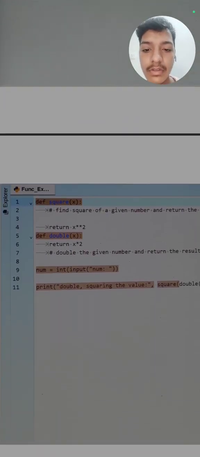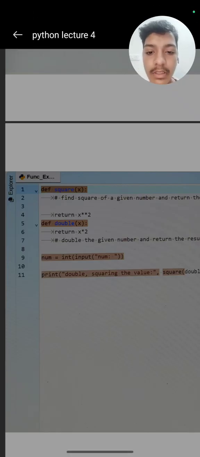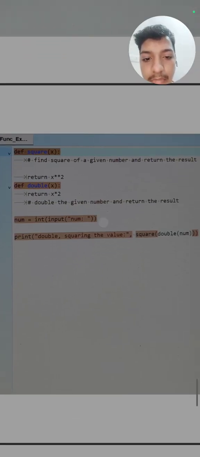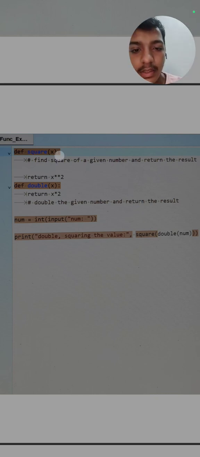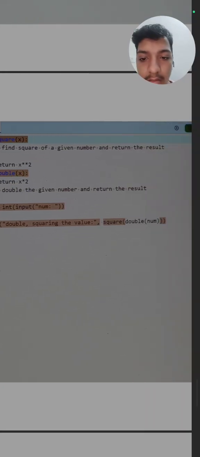Here, first we define a function square of x, and we return the square. Then we define double of x, and we return x multiplied by 2. So the x is the same for both, but the second returns 2 times. This is the main thing. We will take num as input and first call the square function, then it will call the double function, and the value of num is used here.